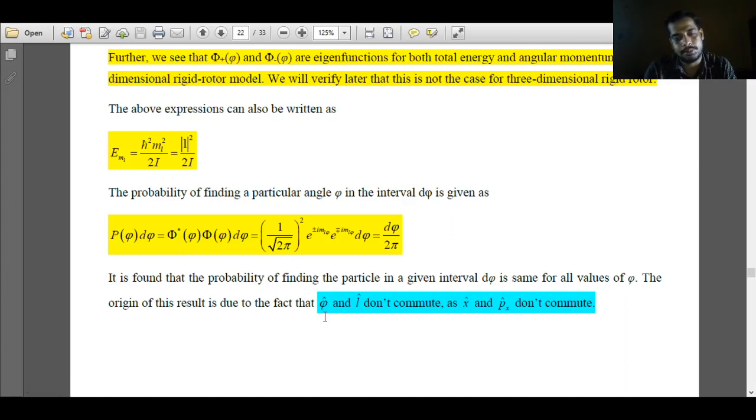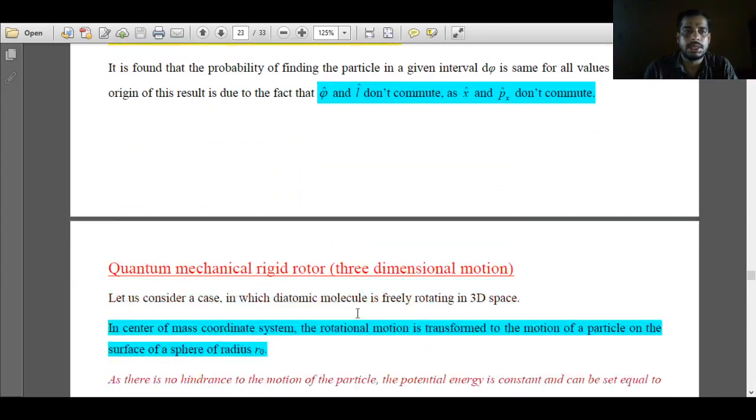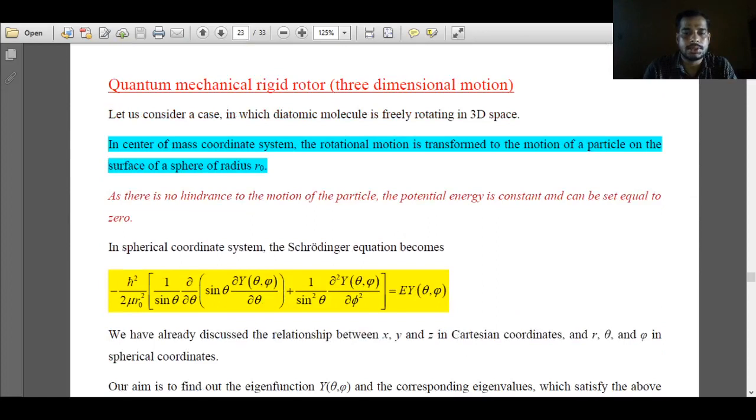Because the phi operator, the angle operator, and the angular momentum operator don't commute with each other. Like in the one-dimensional box, where position and momentum were not commuting, similarly in rotational motion in 2 dimensions, the position operator phi and the angular momentum operator don't commute with respect to each other. With this, I'll stop here. Next session, we'll discuss quantum mechanical rotation in 3 dimensions.